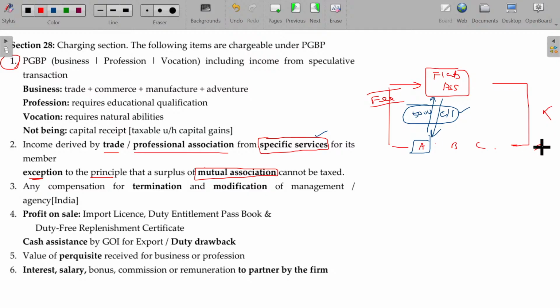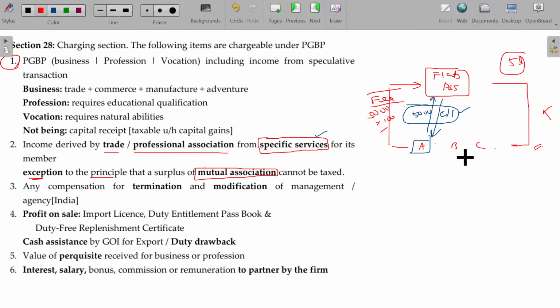Why is this not taxed, sir? Fees are collected around 5,000 rupees per flat owner. Around 100 owners are there, so 5 lakhs is collected. The 5 lakhs collected is for their common benefit. As it is for the common benefit, it's not taxable at all.